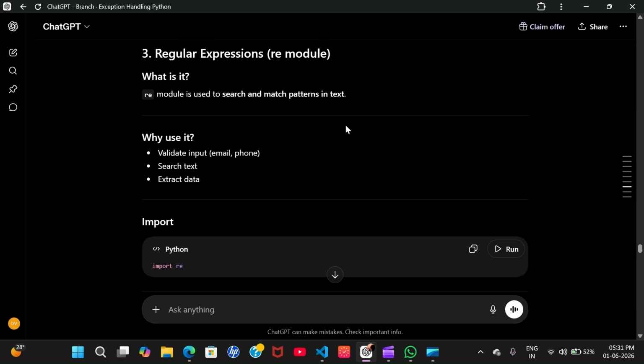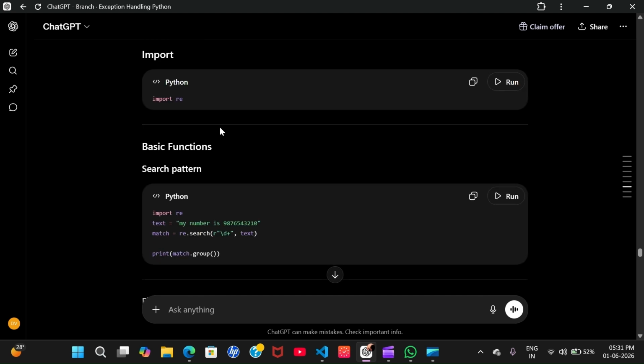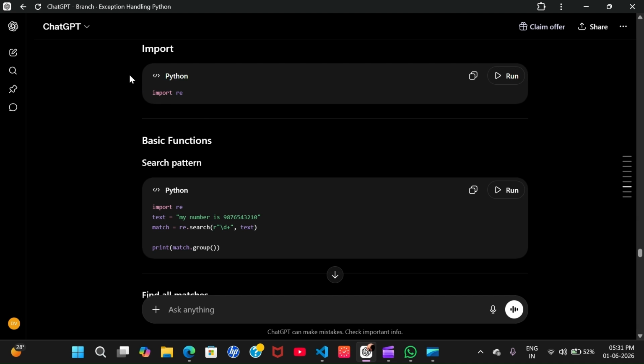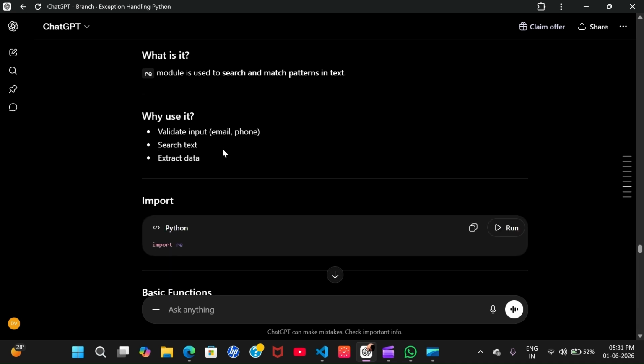Now let's have a look at regular expressions. The re module. What is it? The re module is used to search and match patterns in text. Why do we use it? Validating input, email, phone, searching text. See how we import re, which is regular expressions.